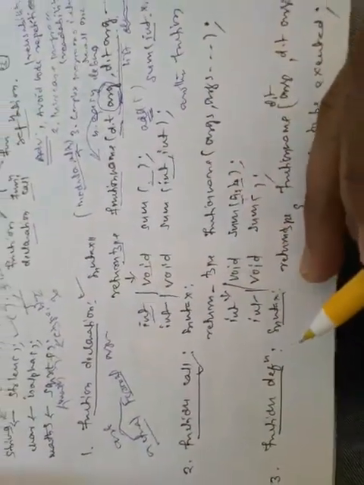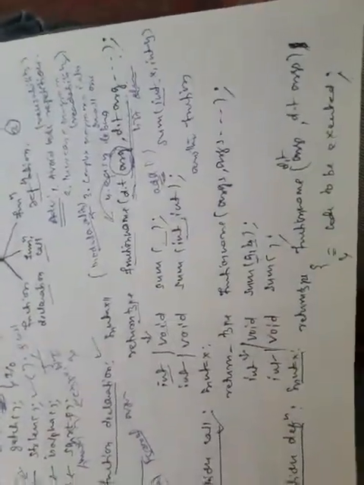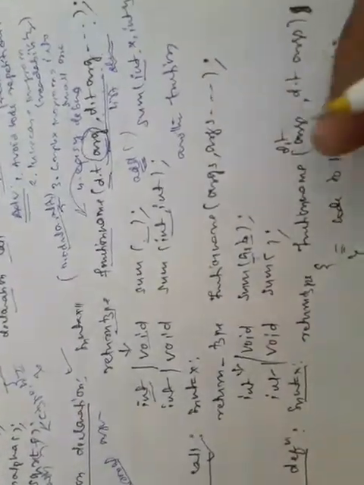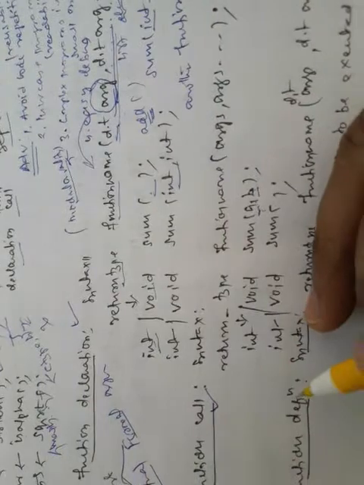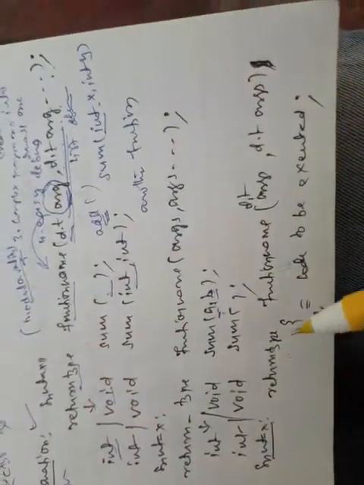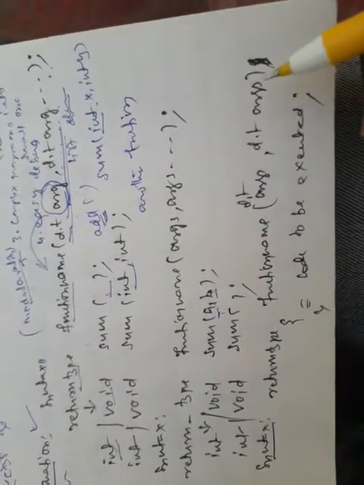Now coming to the function definition. What is a function definition? In a function definition, we define what type of action can be performed through that function. A function definition is similar to a function declaration: return type, function name, data type and arguments, comma, data type and arguments, and so on.